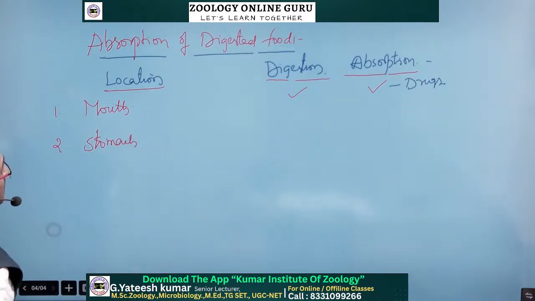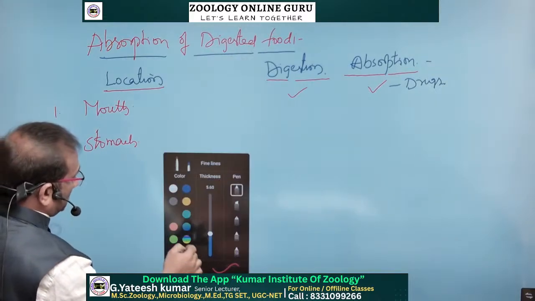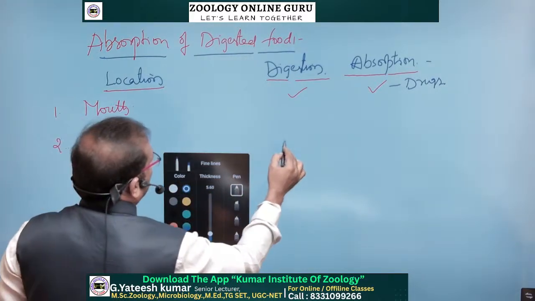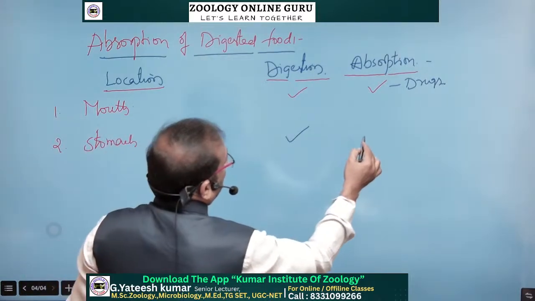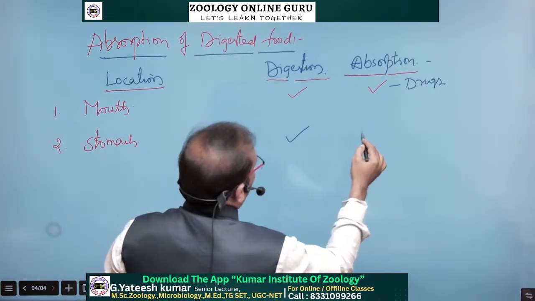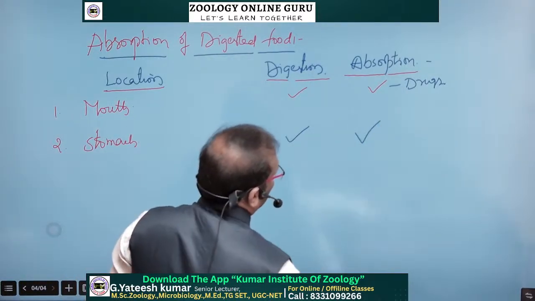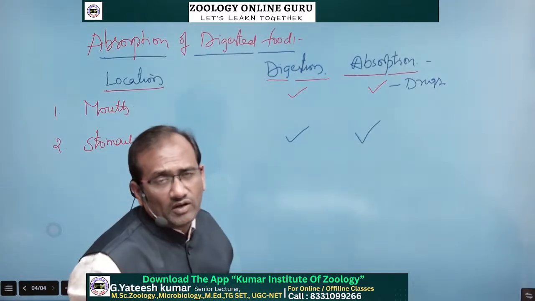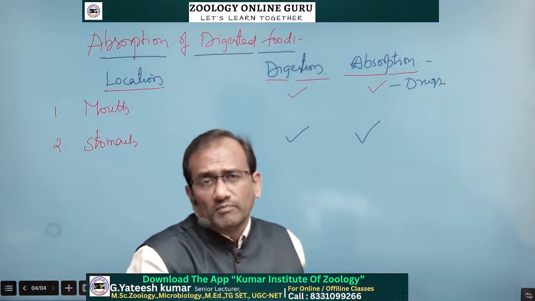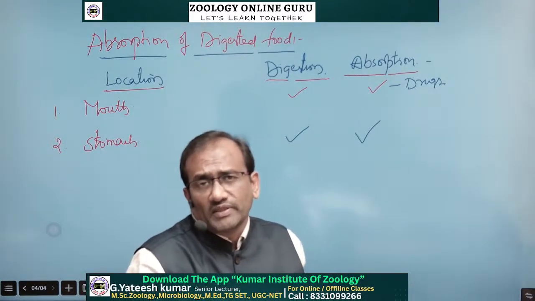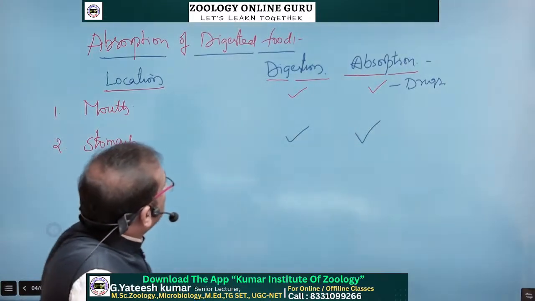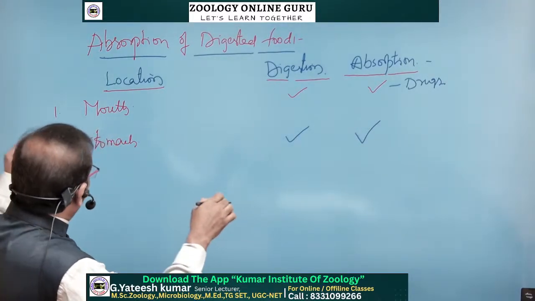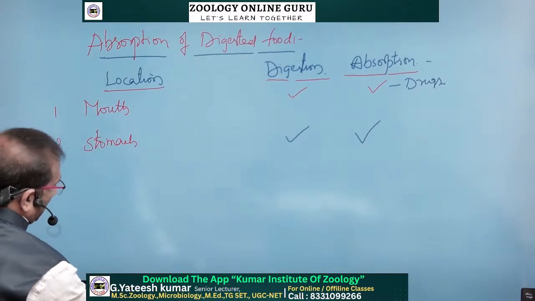Tell me, does digestion take place in the stomach? Yes, digestion of proteins takes place. And is absorption taking place from the stomach? Definitely. Water and alcohol are directly absorbed into the blood, and from the portal system they are transported to the liver. So digestion and absorption both take place in the stomach area.